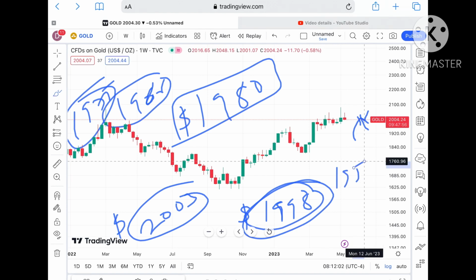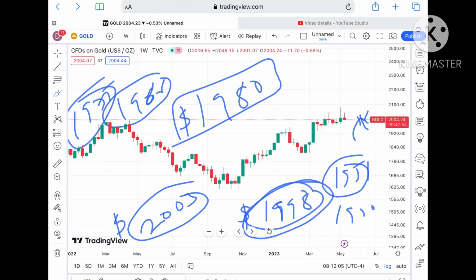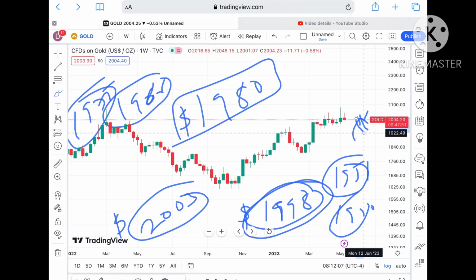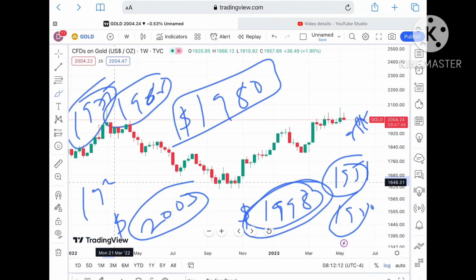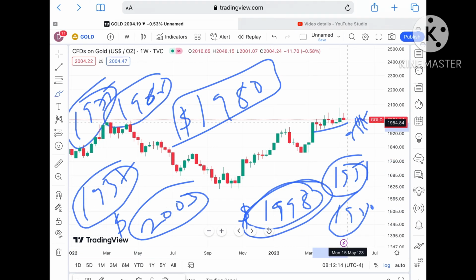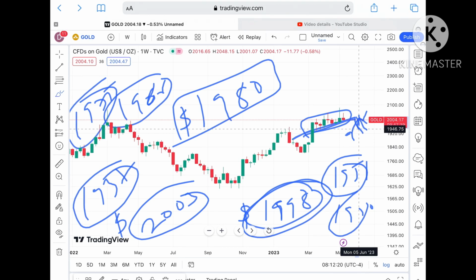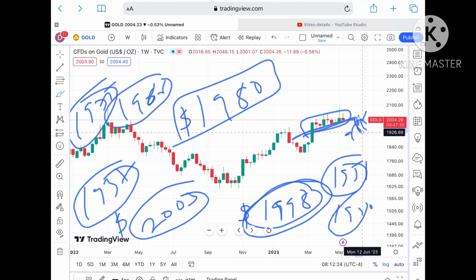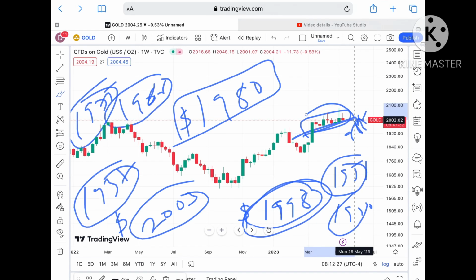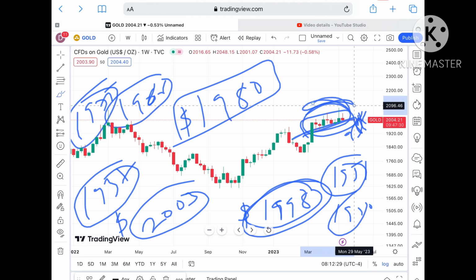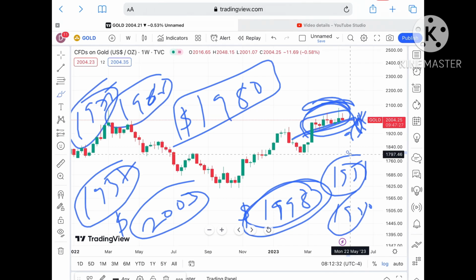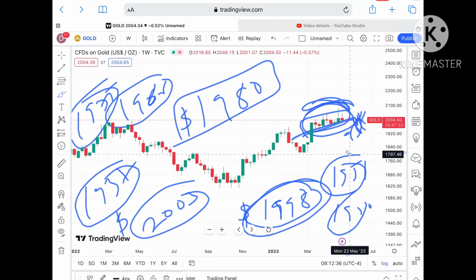If the price falls below 1951 to a level of 1940, and then further low if the price doesn't sustain, chances of going further down towards a level of 1937 to a level of 1920 will be there. Keep that in mind. Once it breaks this zone downside, then chances of going towards 1960, to a level of 1946, to a level of 1937, and to a level of 1920 will be there. Because a zone breakout will happen and a swing will form properly, and chances of going further down will be there for the price of gold. Any doubt regarding this, you can mail me. I've given the mail IDs in the description.